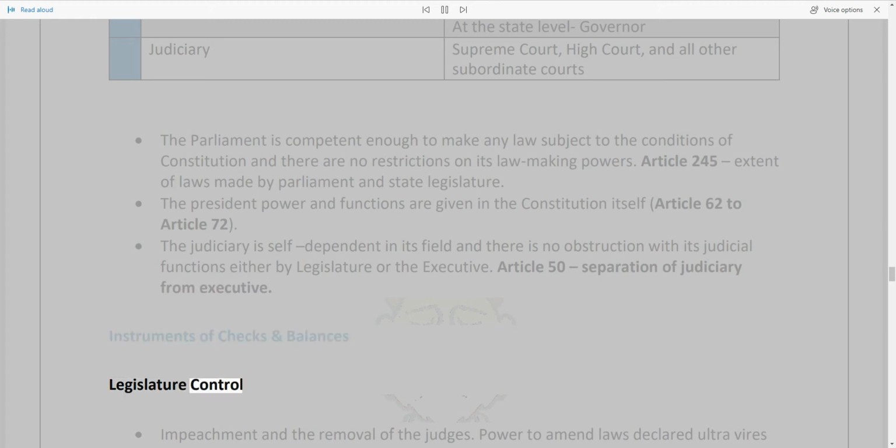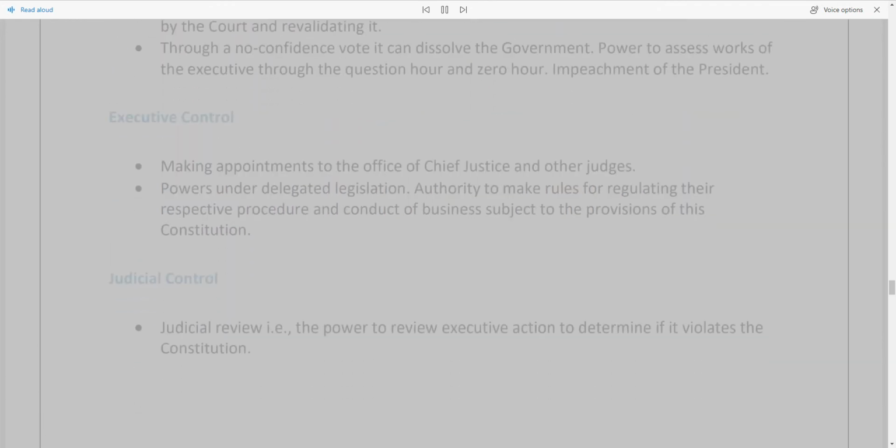Legislature control: impeachment and the removal of the judges. Power to amend laws declared ultra vires by the court and revalidating them. Through a no-confidence vote it can dissolve the government. Power to assess the works of the executive through the question hour and zero hour. Impeachment of the President.